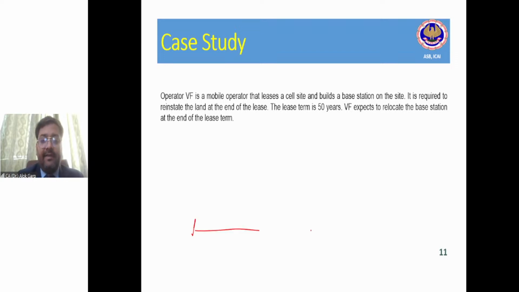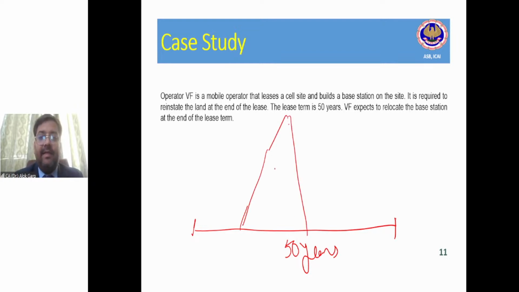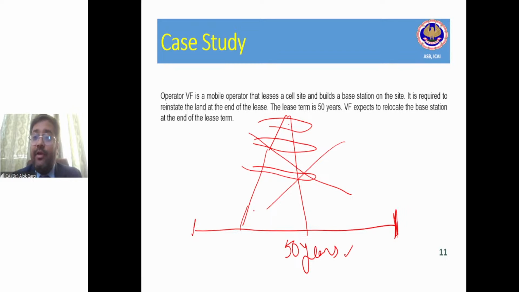So basically this is the site and this company has taken this site on a lease for 50 years. And this company has created a tower station on this site, right? So the lease term is 50 years. And when it goes after 50 years, it has to dismantle the tower and it has to restore this land in the same condition in which it was given to this company, right? So the company will have an asset retirement obligation, right?